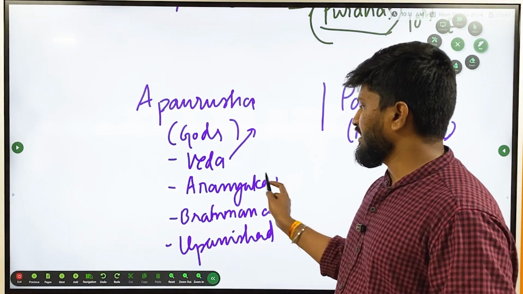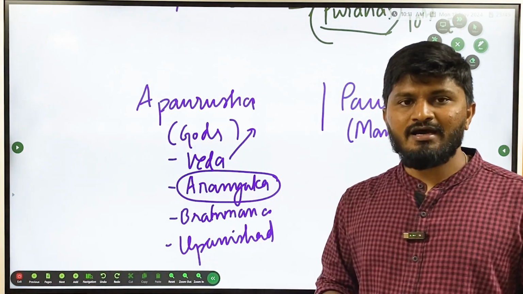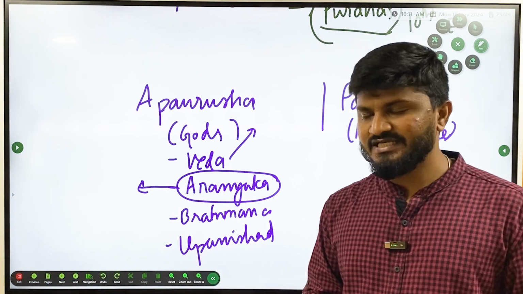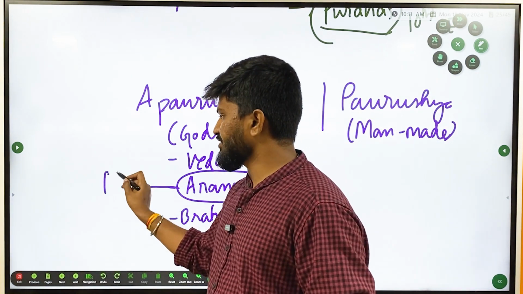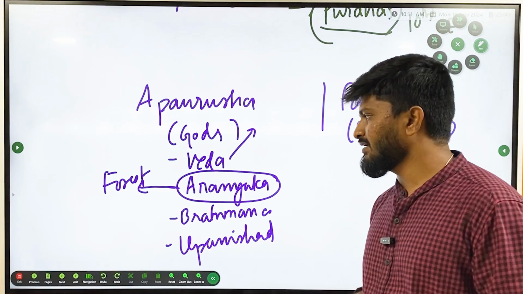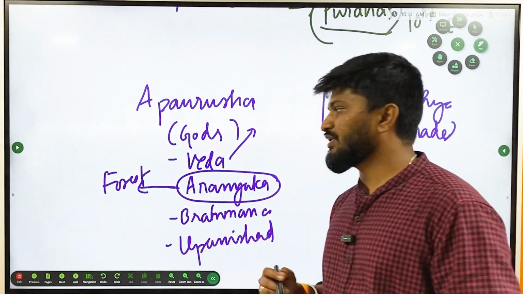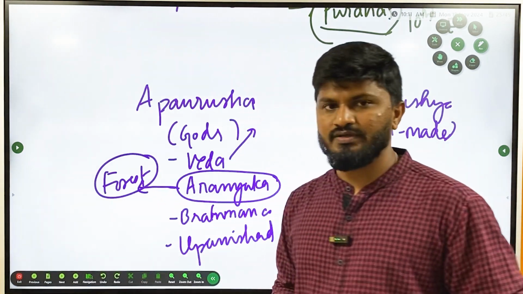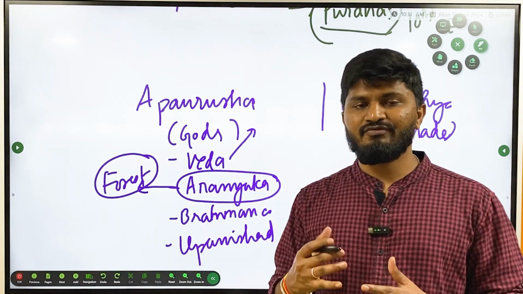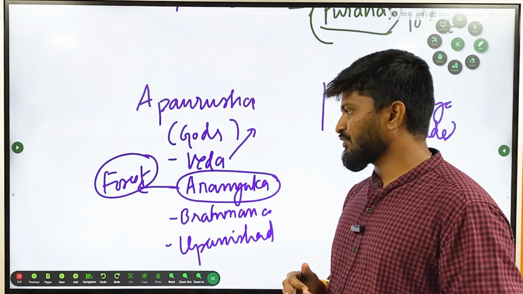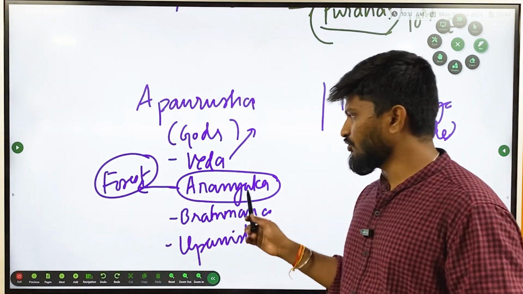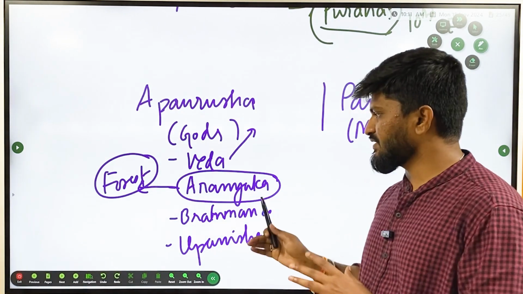And then Aranyaka dealt with hermits. Hermits means those Rishi Munis, right? They used to stay in the forest. So this dealt with the code of conduct which should be followed by these Rishi Munis, as well as the students sent to these Gurukulas. In ancient times, the sons and daughters of kings and queens were sent to the forest, where they studied in the Gurukulas and followed all the orders of these hermits. This was given in Aranyaka.